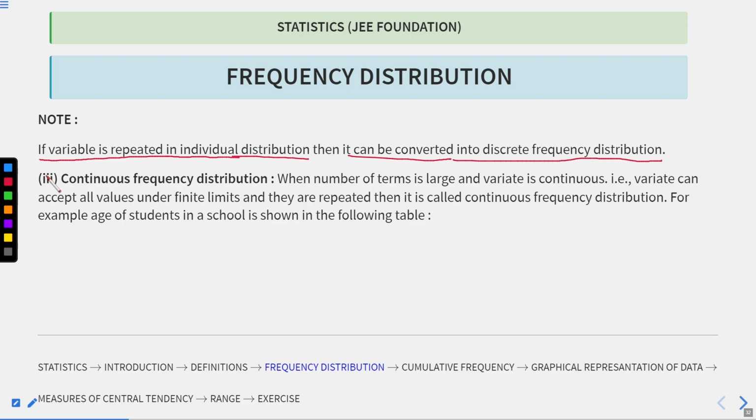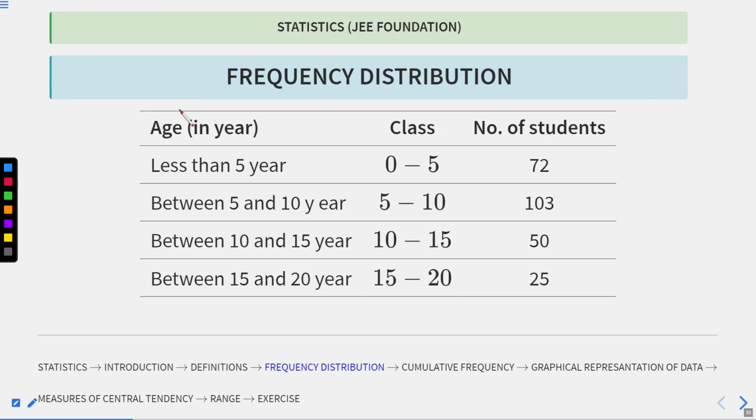So you saw the note, and you saw the discrete frequency distribution examples. Now let's talk about the continuous frequency distribution. As the name suggests, it is continuous. That means the variate is continuous, that is, the variate can accept all values under finite limits and they are repeated. Then it is called continuous frequency distribution. For example, see the ages in years, the class and the number of students as seen in this table.